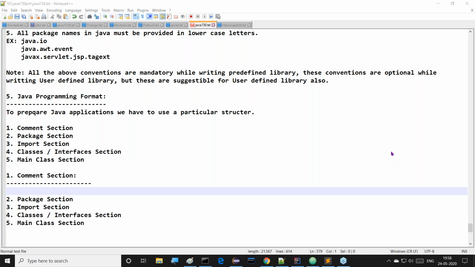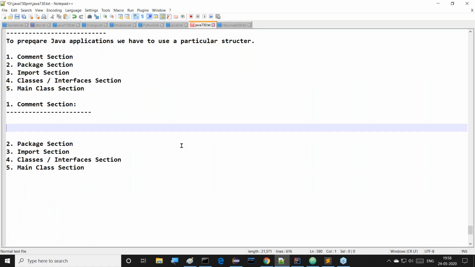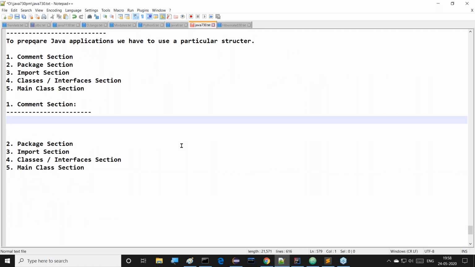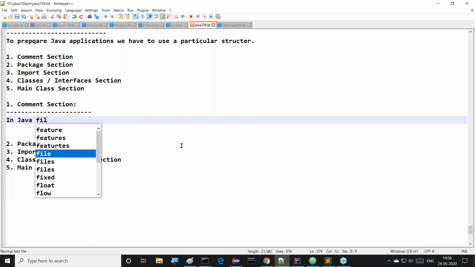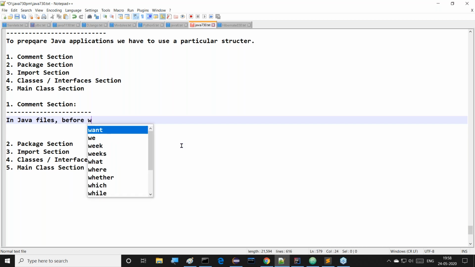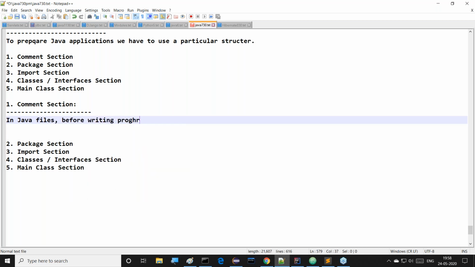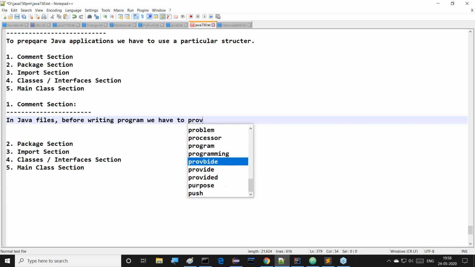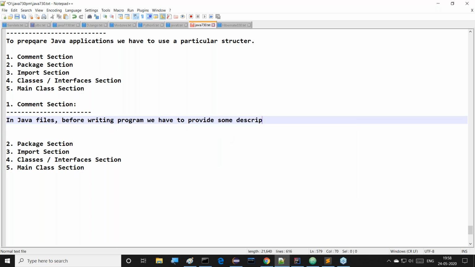Now observe this clearly. In Java applications, there is a convention. What is that convention? All of you observe this clearly. In Java files, before writing the program, we have to provide some description about our program.